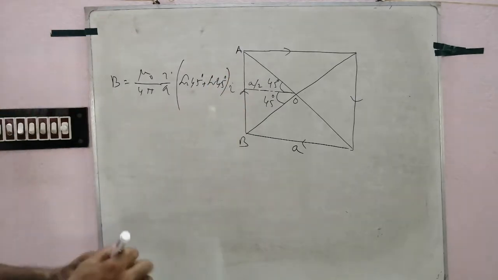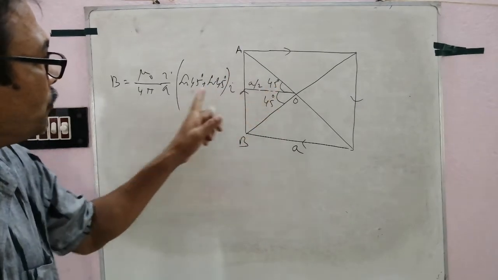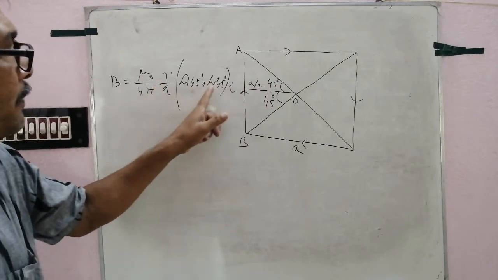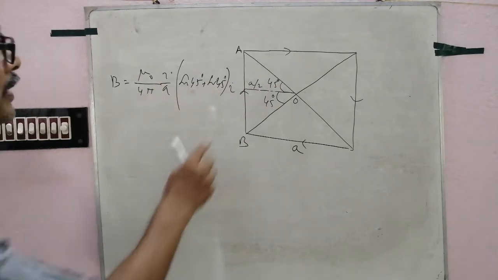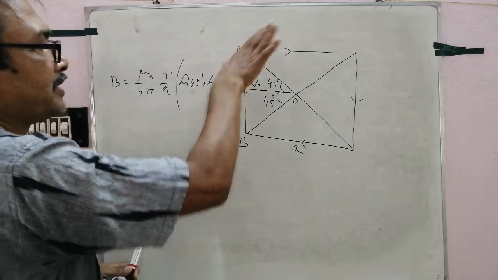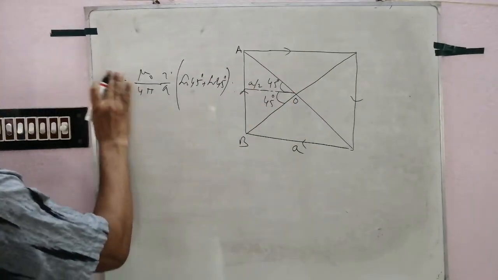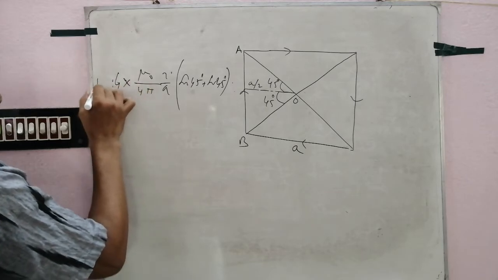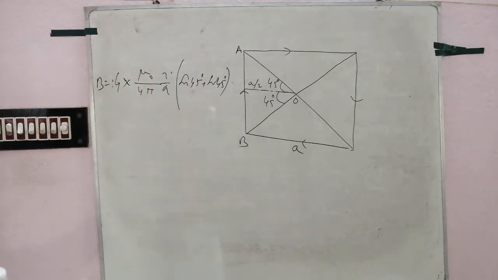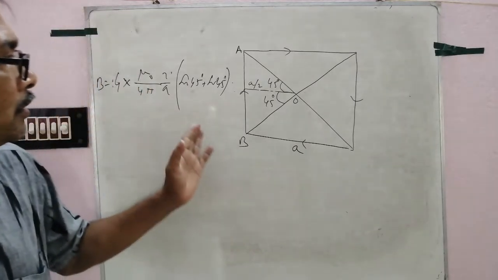Clear? This angle phi 1 and phi 2, sin 45 degrees, sin 45 degrees. Clear? The current I is in the same direction, so the magnetic field is in the same direction. For four sides, the result will be 4 times. Clear? This is a very important question.